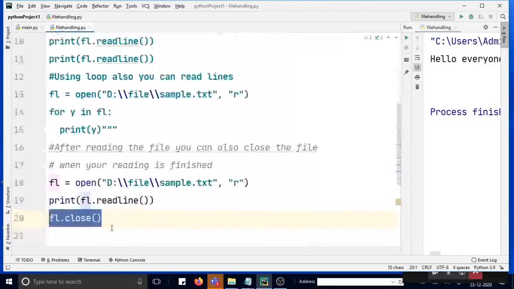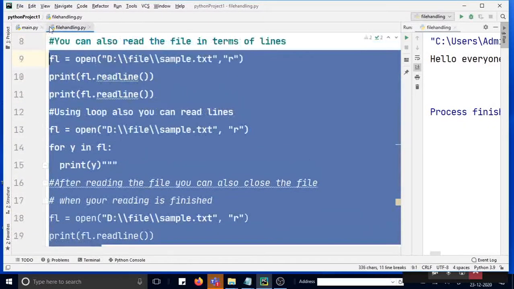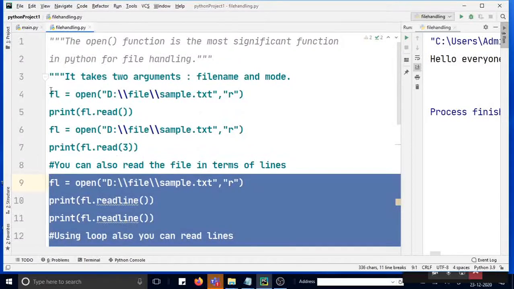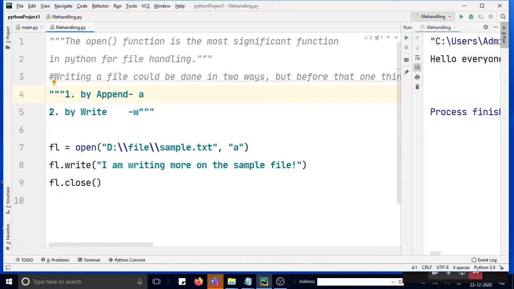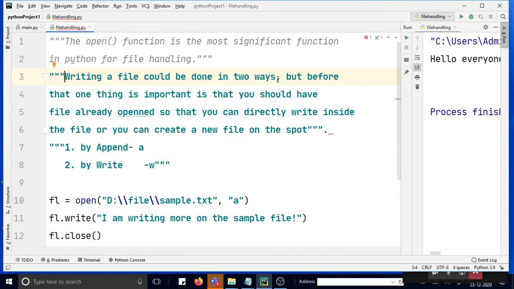Next we are going to see how to write a file. So reading we have completed. Writing a file could be done in 2 ways. But before that, one thing is important: you should have a file already opened. When you are going to write a file, you should have a file which is already opened, so that you can directly write inside the file, or you can create a new file.